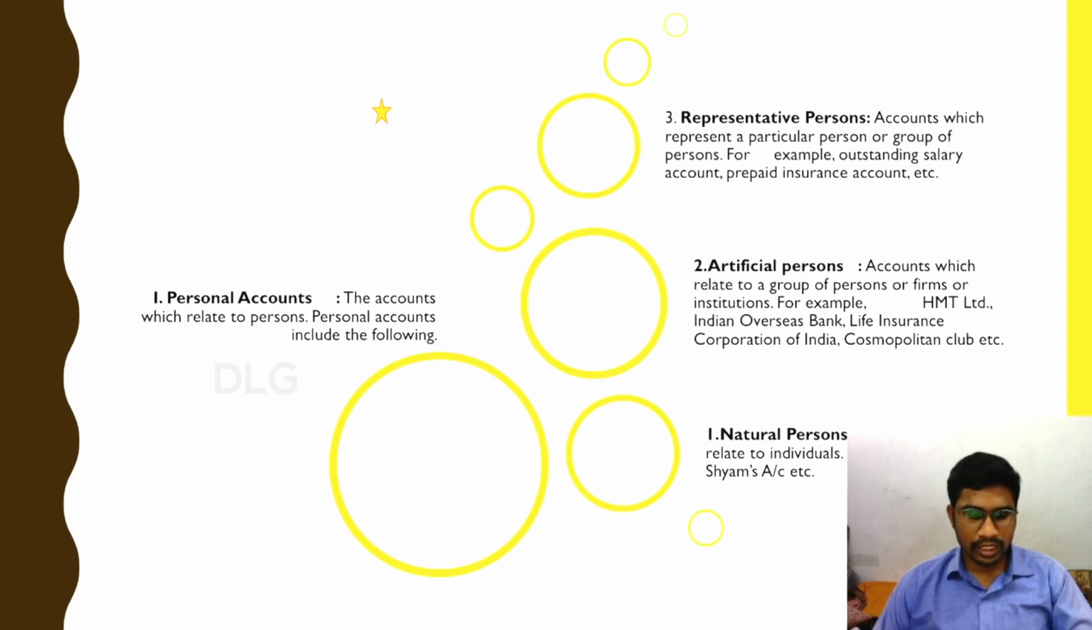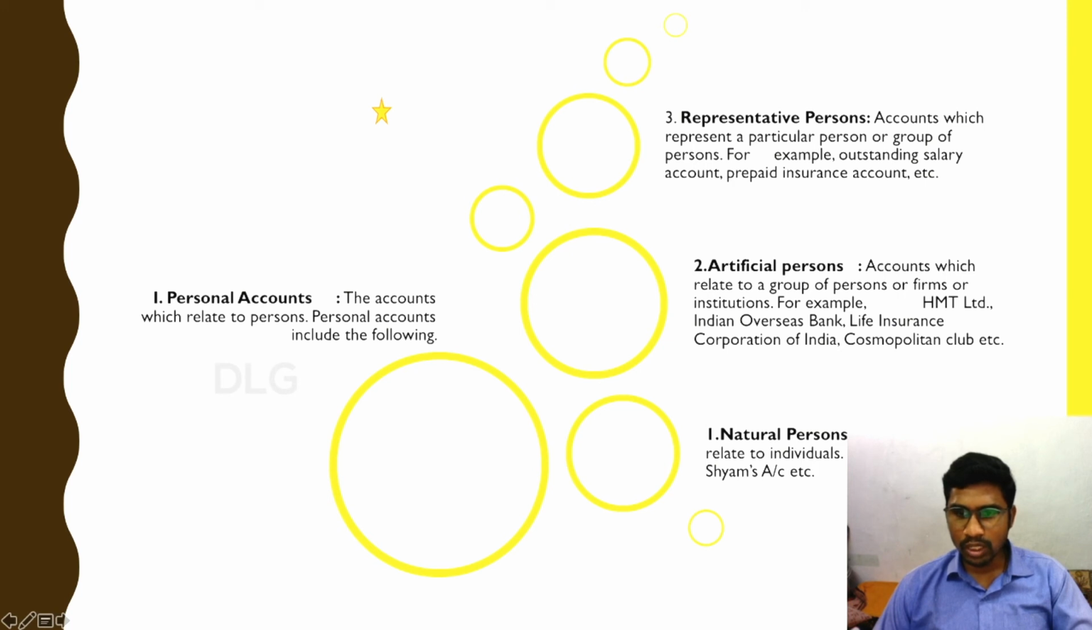In the earlier slide, we discussed classification of accounts. We have two classifications of accounts, that is personal and impersonal. In personal, we have seen natural person, artificial person, and representative person. The accounts which relate to personal accounts include the following. First one is natural person. Accounts which relate to individuals.